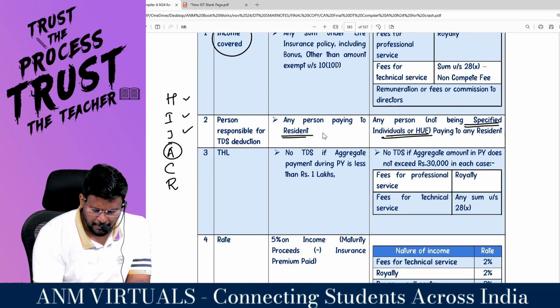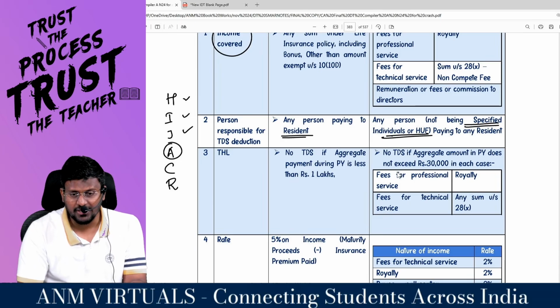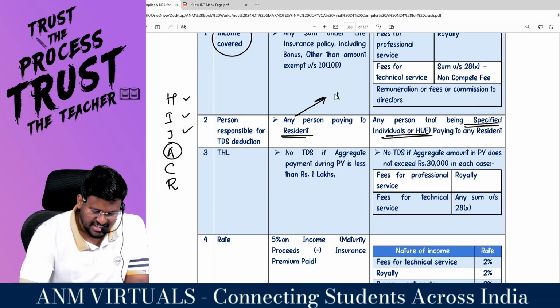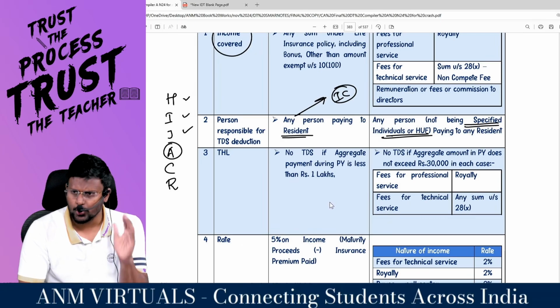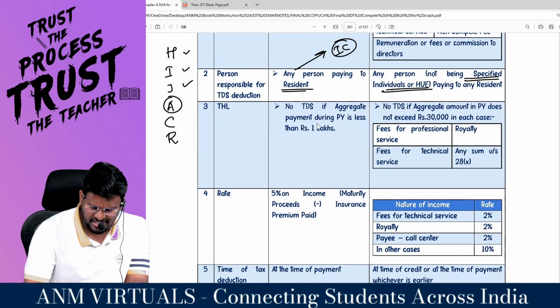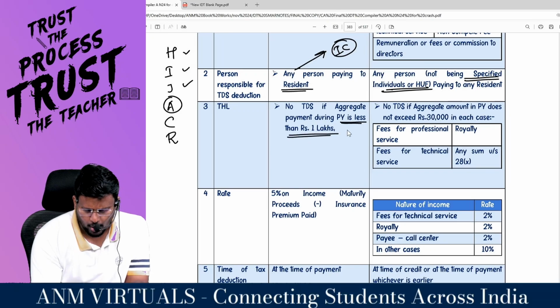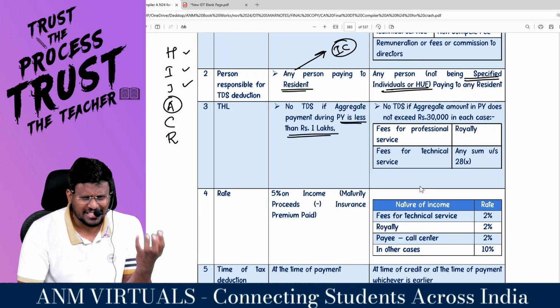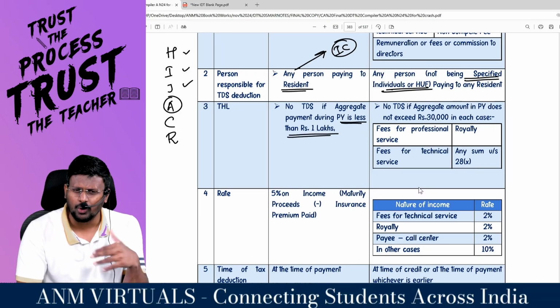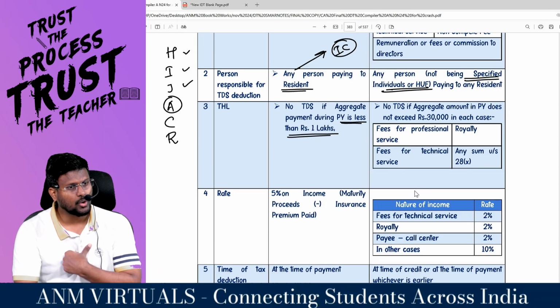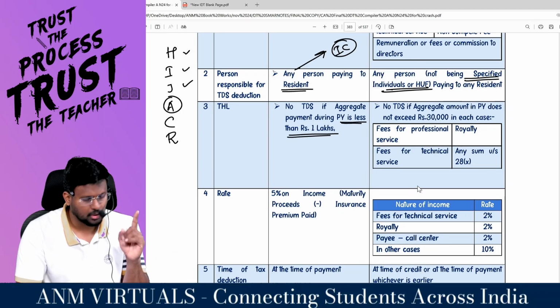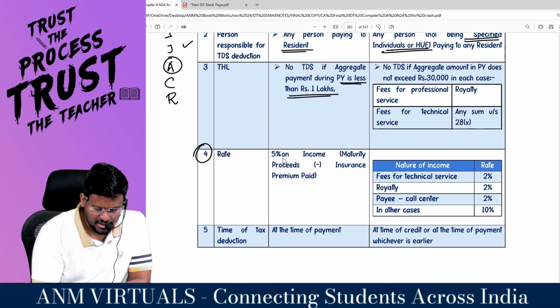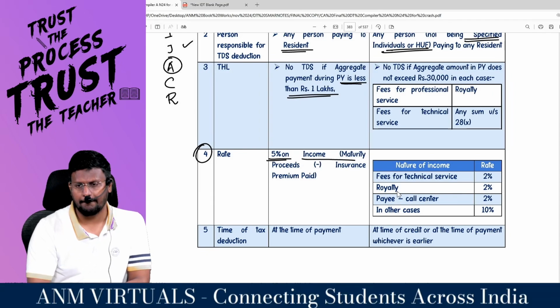Sir, any person paying to a resident. Generally, this any person will be the insurance company. Threshold limit: no TDS if the aggregate payment during the previous year is less than how much? 1 lakh. If the sum assured itself is less than 1 lakh, don't deduct the TDS. So there is a threshold limit. Only if the aggregate amount exceeds 1 lakh, then you are liable to deduct TDS. What is the rate? Sir, 5% of the income.